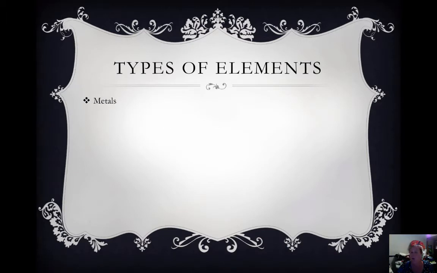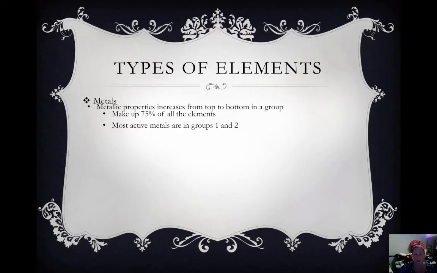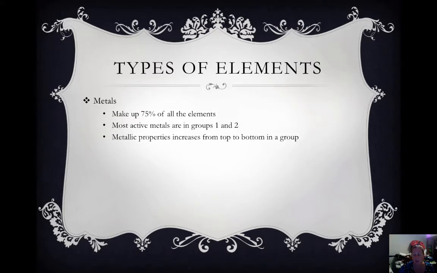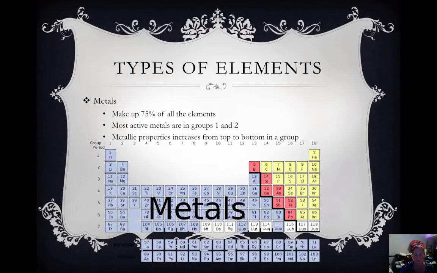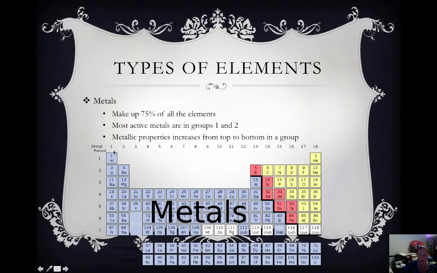So, types of elements. The first type we're going to talk about are metals. Metals make up 75% of all of the elements. When we colored those yellow today, you could see it's most of the chart. The most active metals are in groups 1 and 2. Metallic properties increase from the top to the bottom in a group. Okay, so as we come down a group, our metallic properties increase.